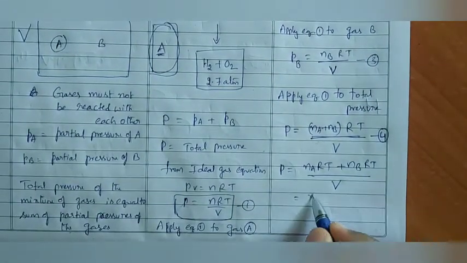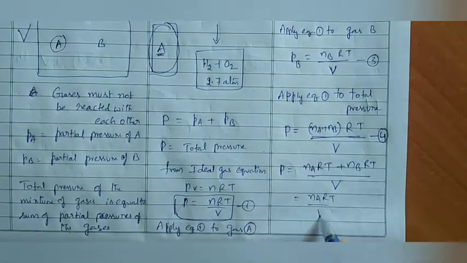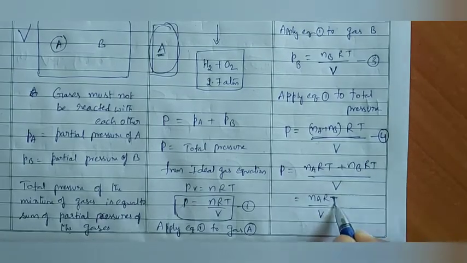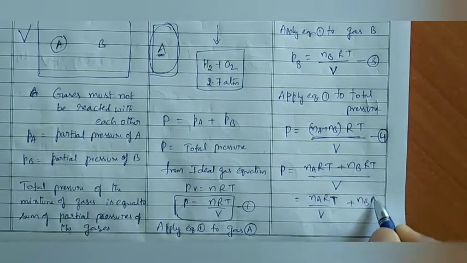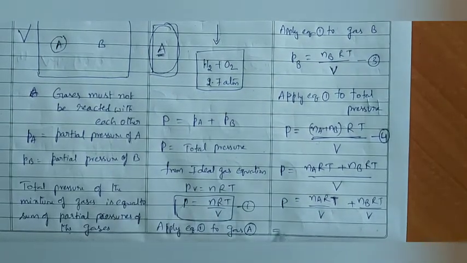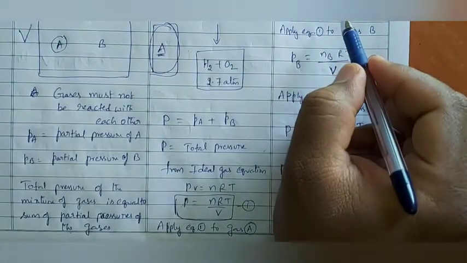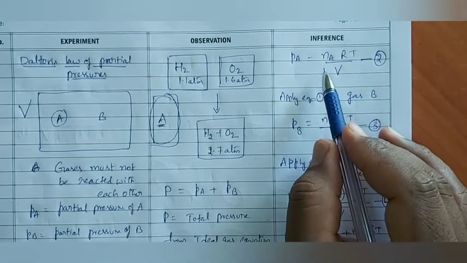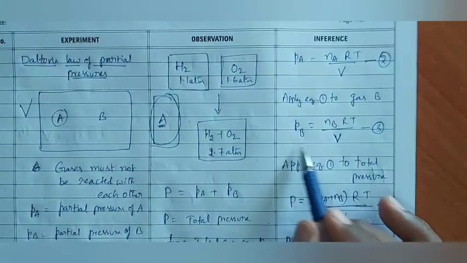This is equal to nA into RT by V, splitting the LCM, plus nB into RT by V. nA into RT by V is PA. nB into RT by V is PB.